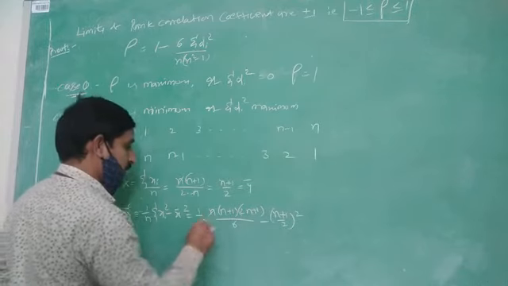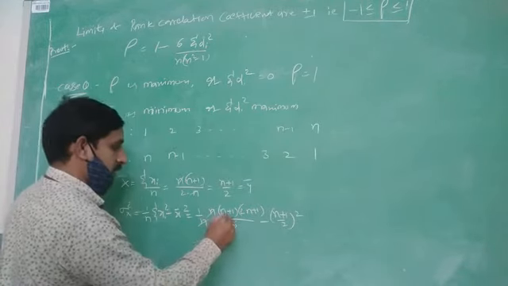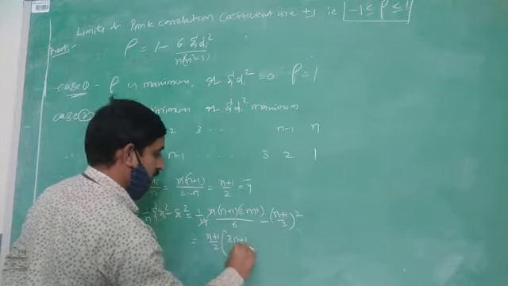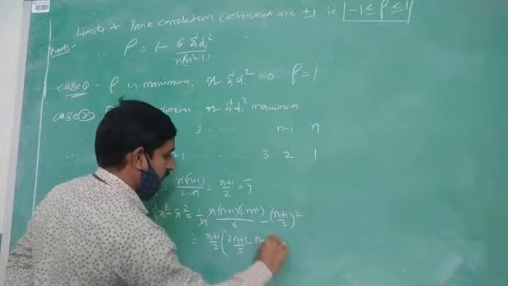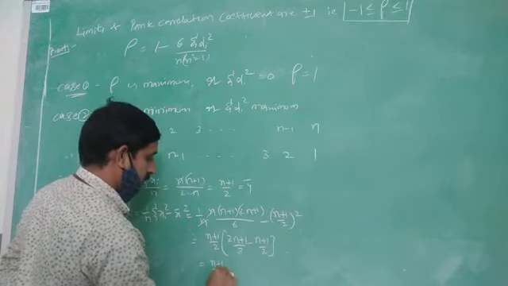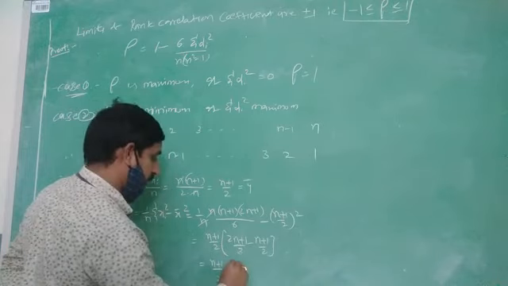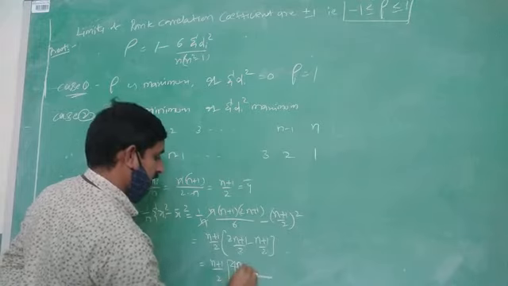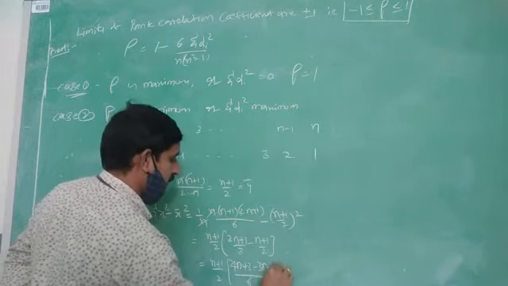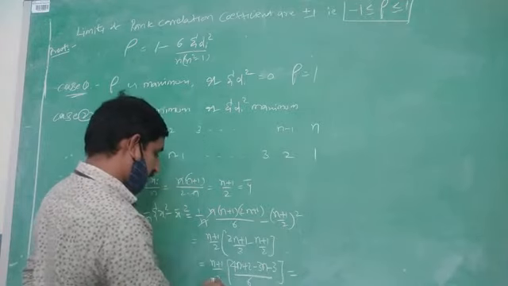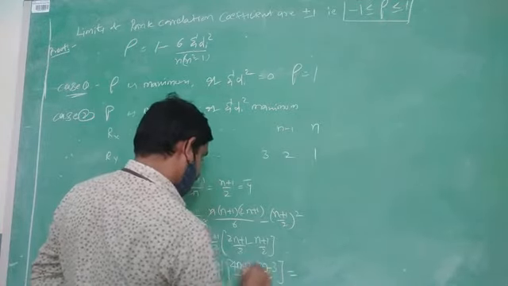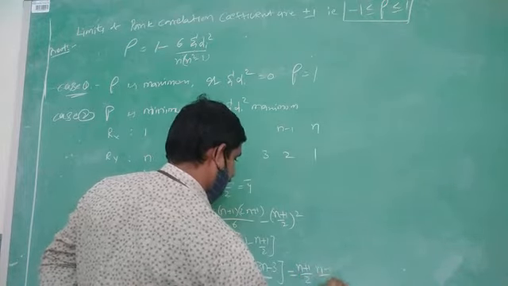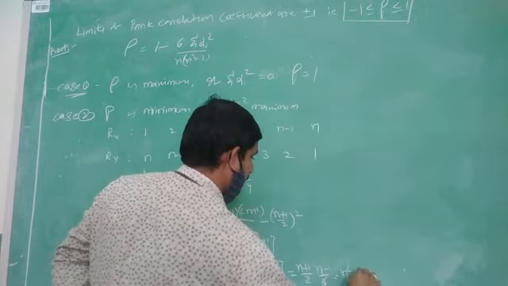Okay, so again I will discuss. The n cancels. Take the common term n plus 1 by 2. That is 2n plus 1 by 3 minus n plus 1 by 2. Taking the LCM, which is 6, and multiplying, we get 4n plus 2 minus 3n minus 3. After simplification we get n plus 1 by 2 into n minus 1 by 6, which equals n square minus 1 by 12.